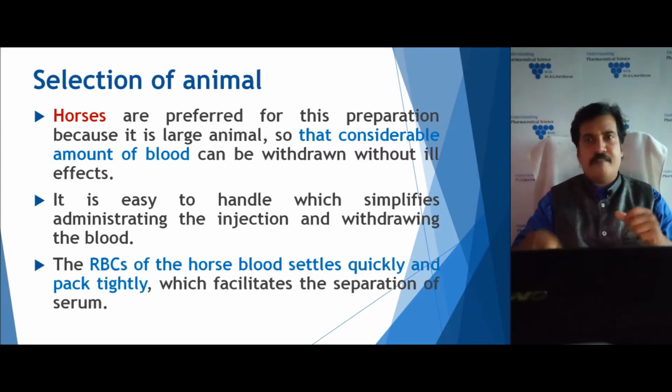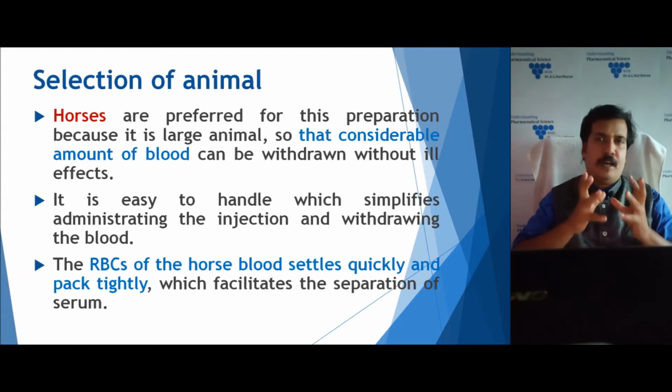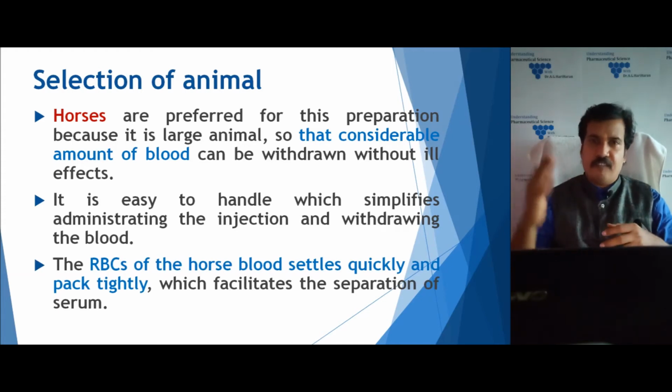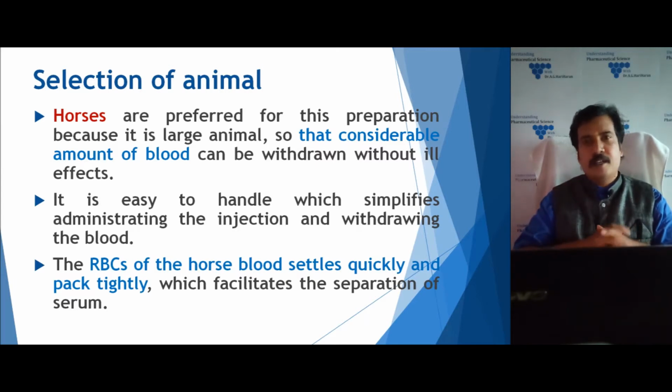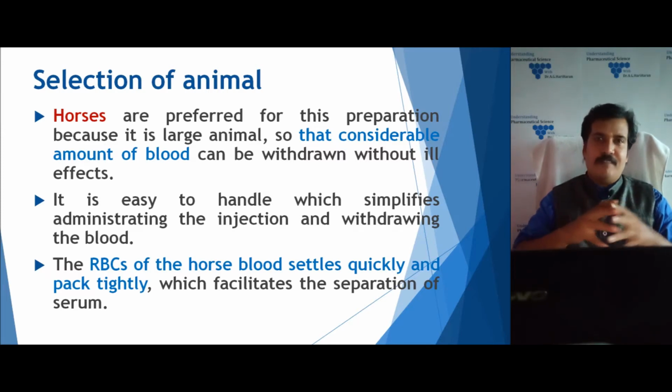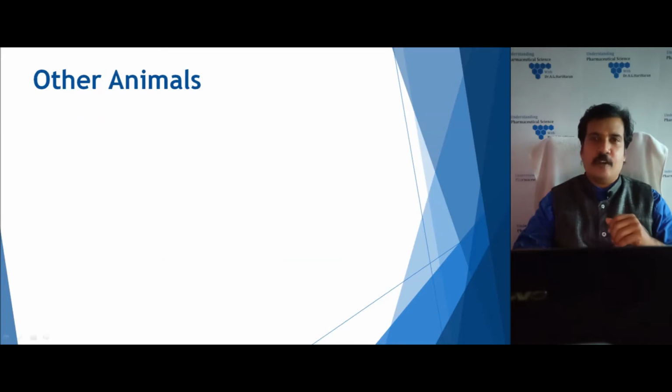The final reason is that the red blood cells, the RBCs, of the horse settle much faster, and we get a clear serum when compared to other animals. This facilitates the separation of the serum and further processing. That's why we prefer the horse as the source animal for the production of diphtheria antitoxin.